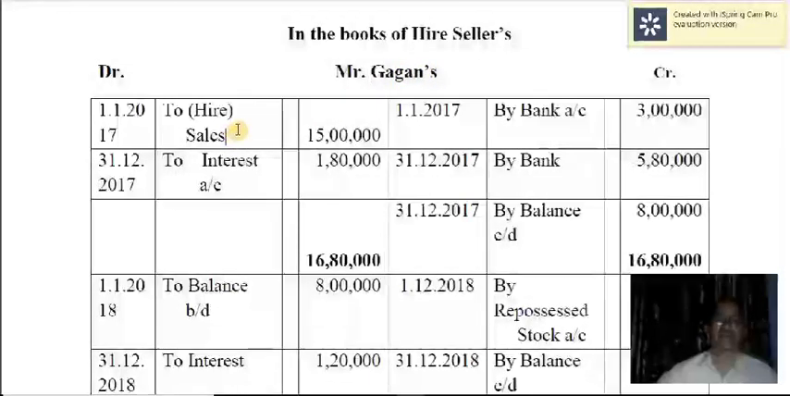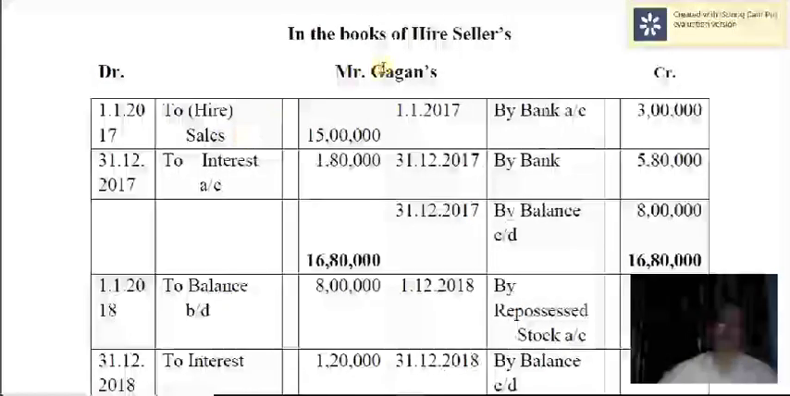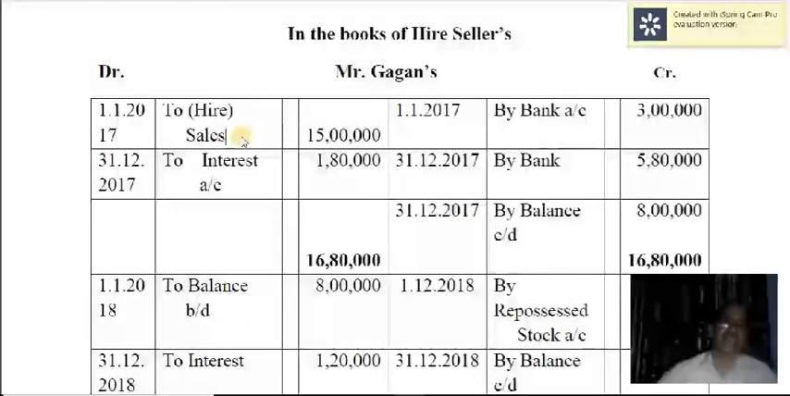When you sell the goods, Gagan's account is debited, sales account is credited. I told you already, for the hire seller, these are goods, not assets, whereas for the buyer, whatever has been bought are assets. Okay, so to sales account, not trucks account. So to sales account, 15 lakh. Then you have received the down payment by bank, 3 lakh.